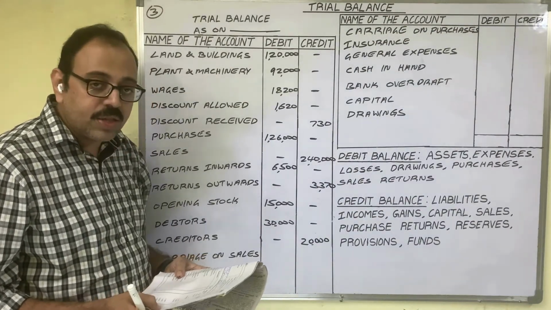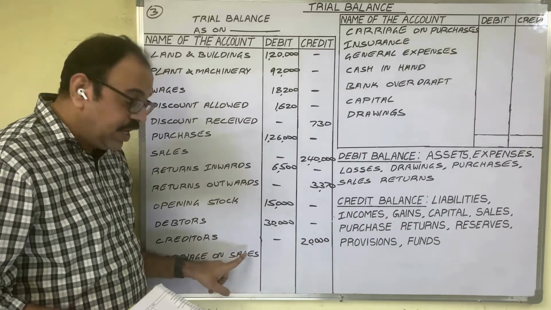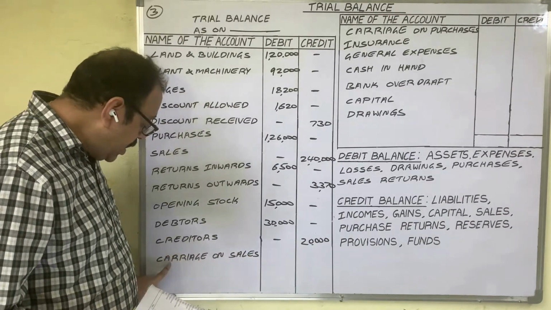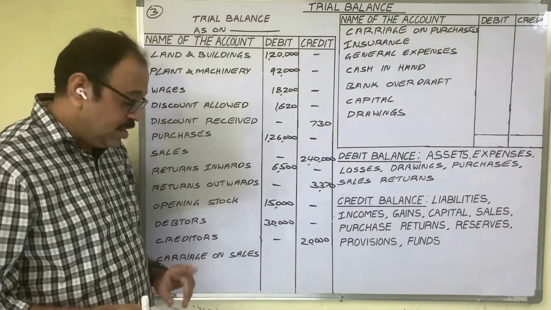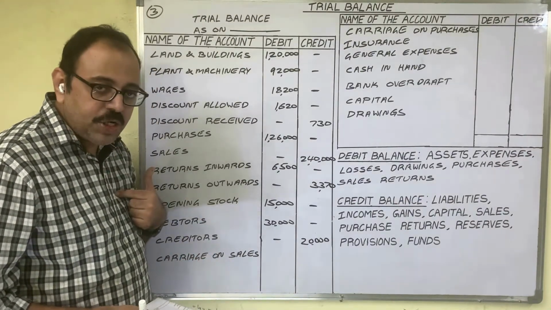So accountant thought that sales means income now. So income related some word is given. This is also income, which is not correct. Carriage on sale is an expenditure to the firm.